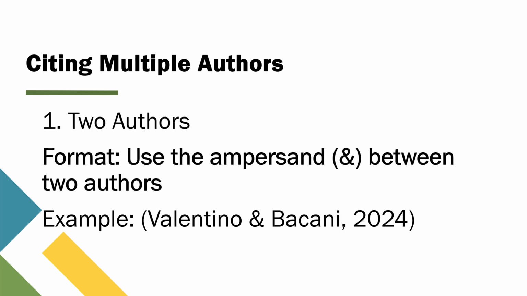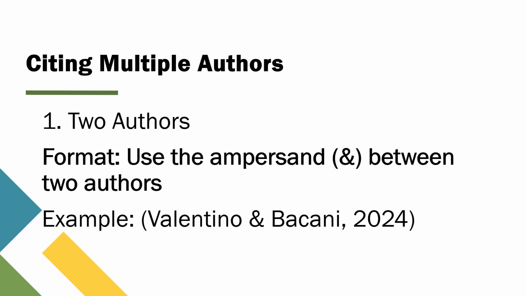Let's talk about how to cite sources when there are two authors. In APA 7th edition, the process is straightforward and simple. When citing a work by two authors, you list both authors' last names and use an ampersand between them when the citation is in parentheses.